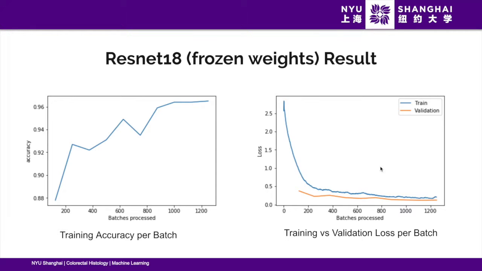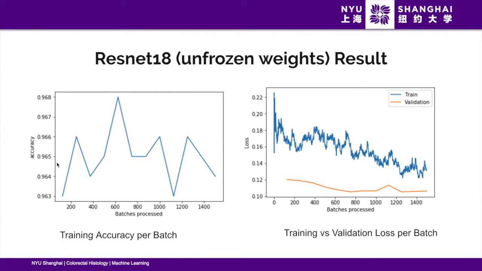Then, as you can see here, the training and validation loss initially were falling until about 800 batches before plateauing. Then when we unfroze the weights and progressively decreased the learning rate, you can see that it changes sporadically, but it's only a change of about 0.5%. You can see that the training loss continues to fall, but the validation loss plateaus after about 800 batches. So what we may be doing here is overfitting our model to our dataset.